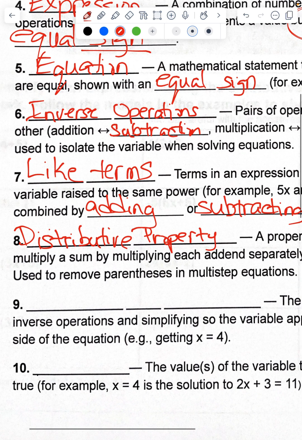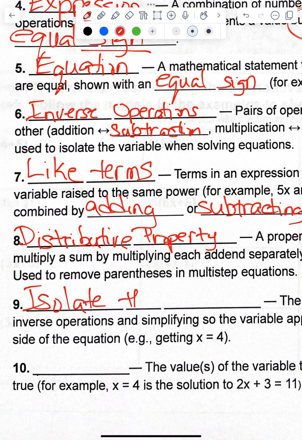The next thing is isolate the variable. It's the process of using those inverse operations and simplifying so the variable appears on one side and our solution, which is the next thing, appears on the other.